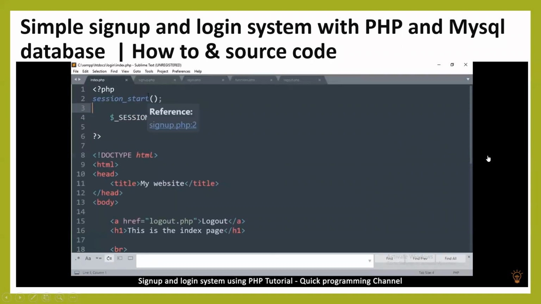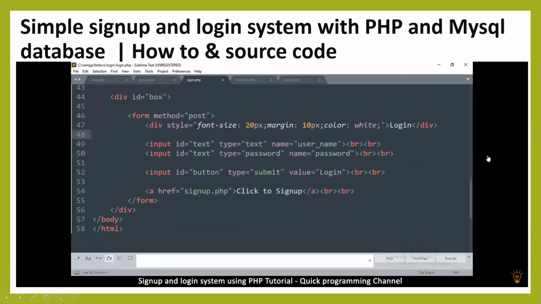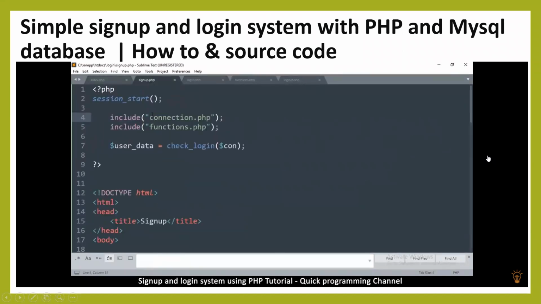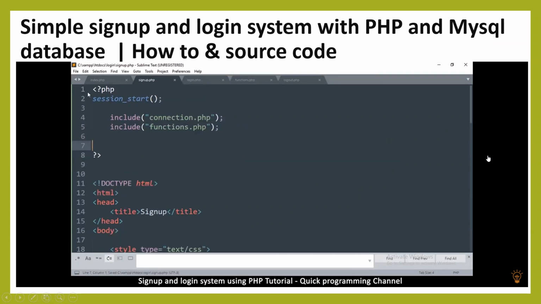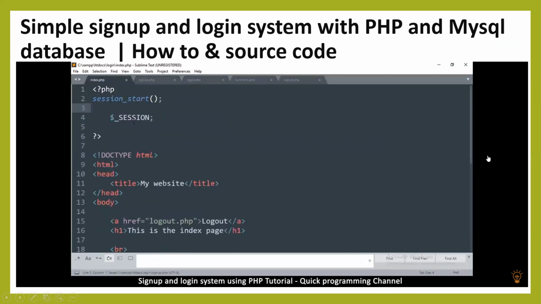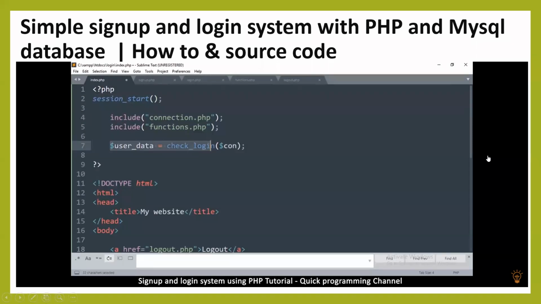Where is that? Sign up. Okay. So I made a mistake here where we said signup.php, where we put this in here. So we don't need this part in the signup.php. Let me copy all this though, because we don't need to check if the user is logged in on the sign up page. So everything else stays except that. Then let's go to the index page and paste this. Now on the index page, we do need this because we need to know if the user is logged in.